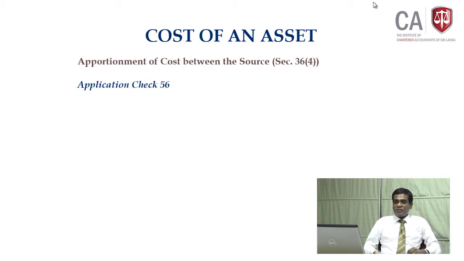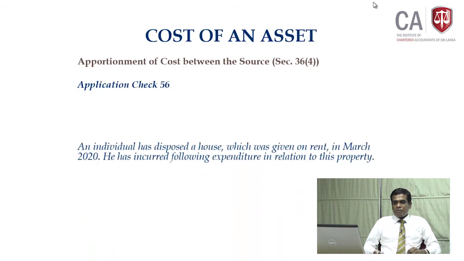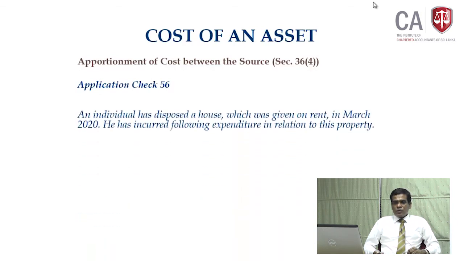The application, check 56. Though we are focused on corporate tax, I mentioned the individual tax here also, maybe because the capital gain is mostly tested. The individual has disposed of a house which was given on rent, that is clearly an investment asset, in March 2020.